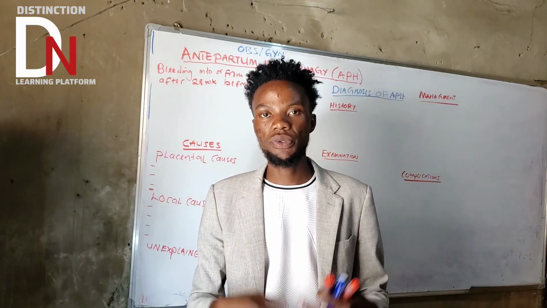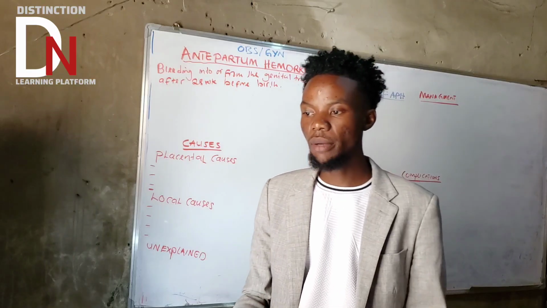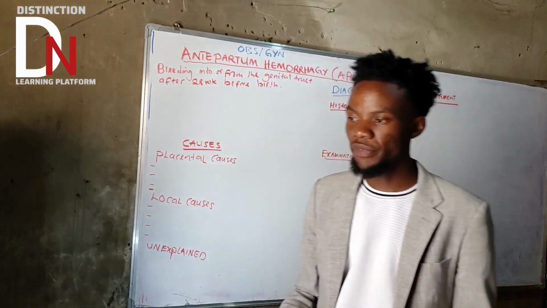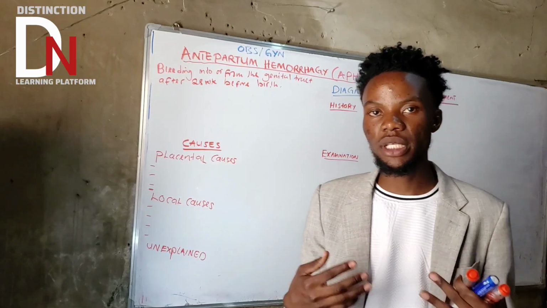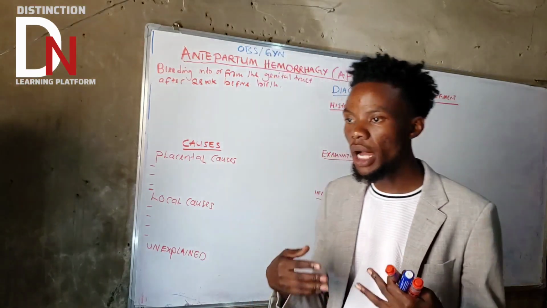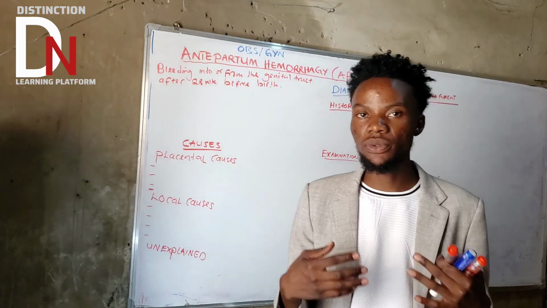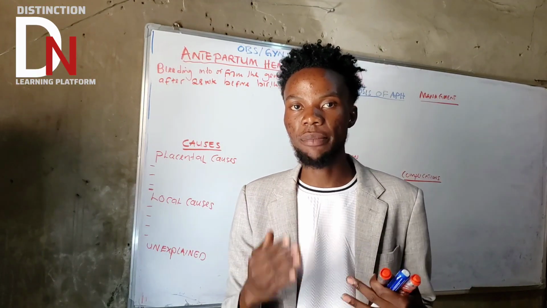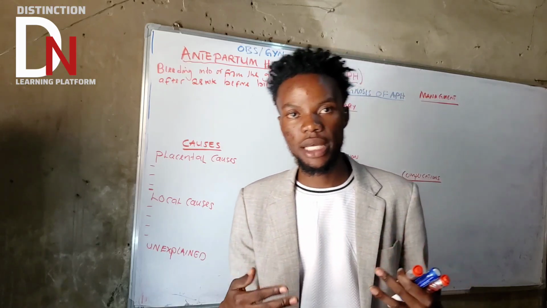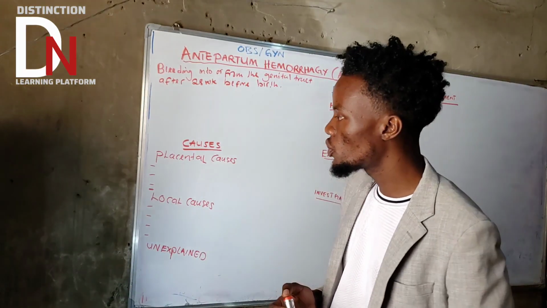Let's talk about abortion. Someone can present with bleeding from the vagina. But if that bleeding happens before 28 weeks, the age of viability, then we consider it not part of APH, because APH has to exceed the age of viability. Before that, we can consider it miscarriage or abortion. Very important point to consider.